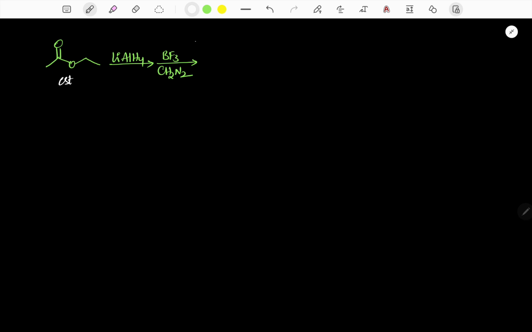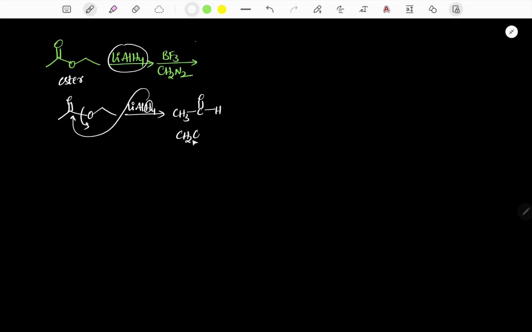It is a carboxylic ester. When the carboxylic ester is treated with lithium aluminum hydride, H minus attacks and the leaving group leaves. Therefore we get the corresponding CH3 C double bond O H, and the leaving group is CH3CH2O minus.